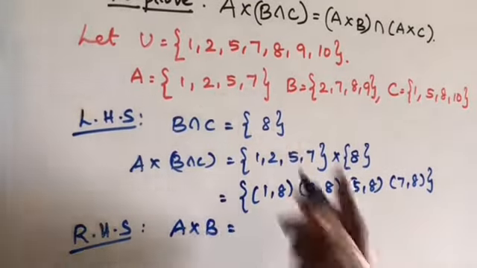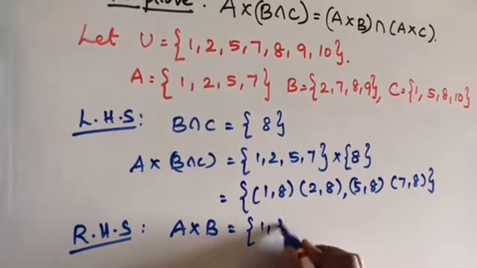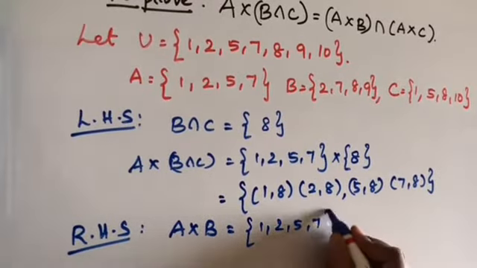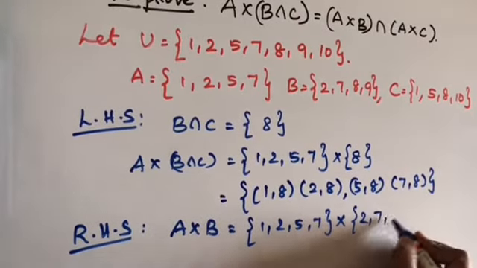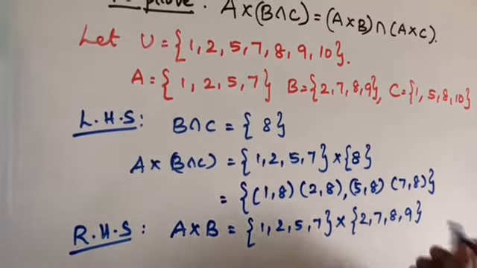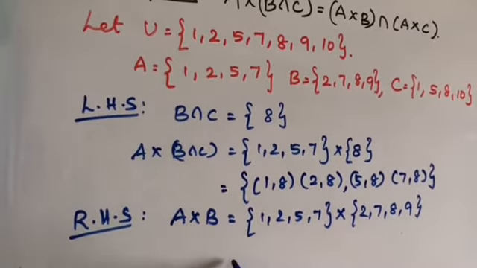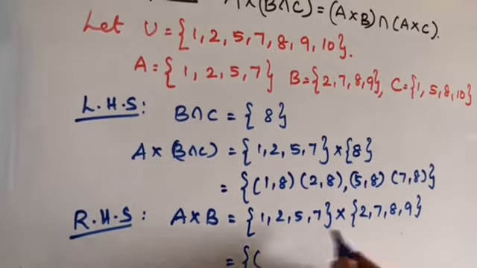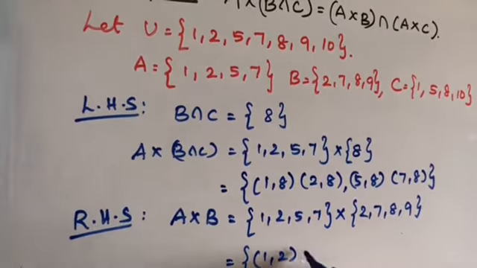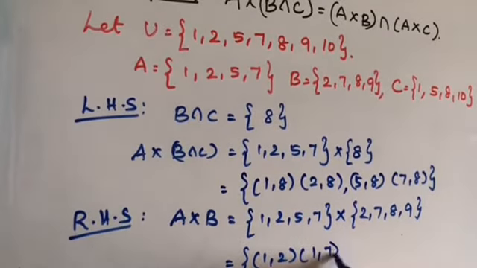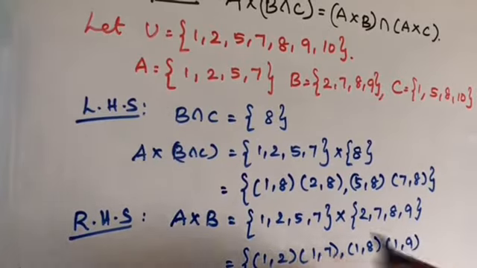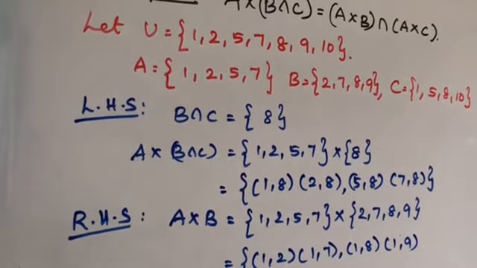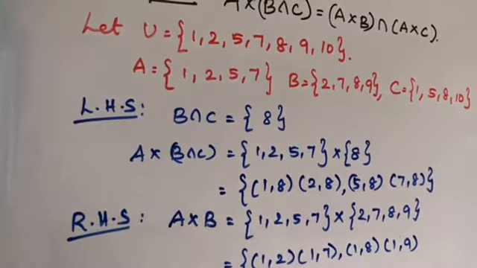A cross B, I will write the set A {1, 2, 5, 7} into B, which is {2, 7, 8, 9}. Shall we multiply it? It's equal to the set of all ordered pairs (1, 2), (1, 7), (1, 8), (1, 9). I multiplied all the numbers of this set B by number 1.